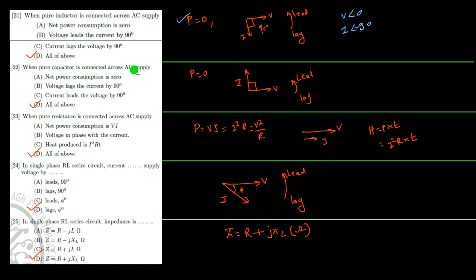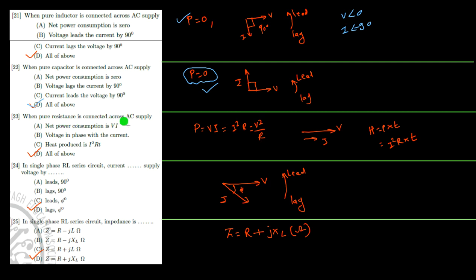For a pure capacitor connected across the AC supply, net power consumption is 0. Voltage lags the current by 90 degrees. Current leads the voltage by 90 degrees. All of the above. Okay, so net power consumption is 0. This is not the correct statement. Sorry, this is the correct statement. Net power consumption in a pure capacitance is 0. So this is the correct statement. Voltage lags the current by 90 degrees. Yes, voltage is lagging the current by 90 degrees. Current is leading the voltage by 90 degrees in a pure capacitor. Hence all of the above is the correct option.